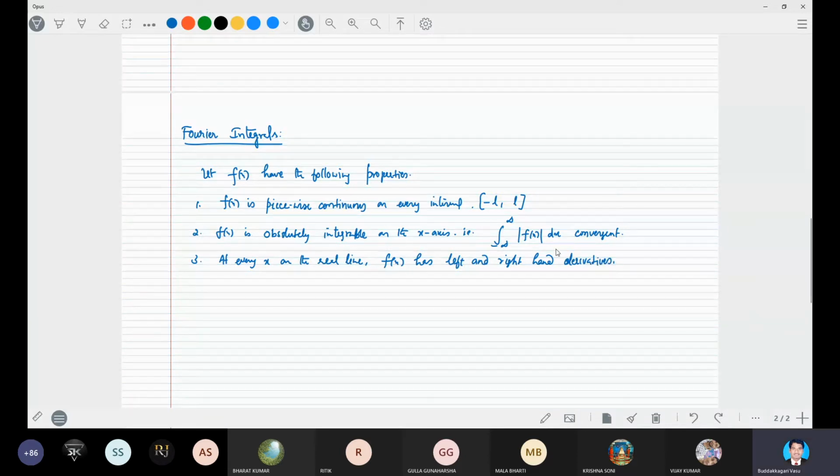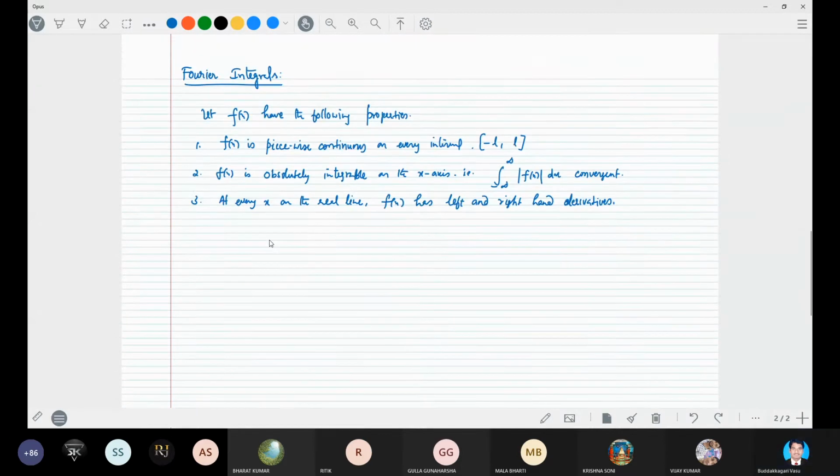Okay. So if any function is satisfying these three conditions, then the function can be represented in the integral form. Periodic is not necessary. If the function is not periodic, it cannot be expressed in the series form, so it can be expressed in the integral form.